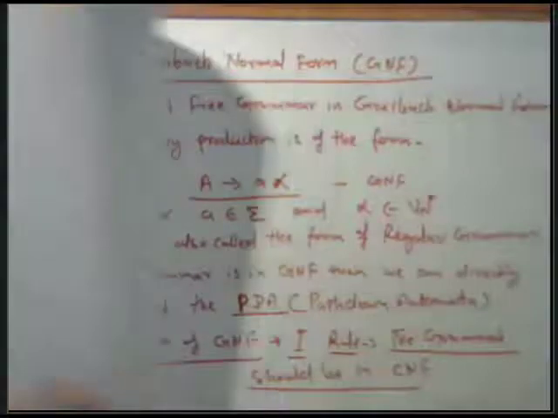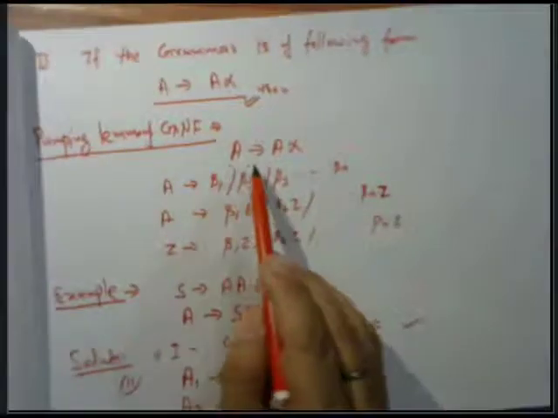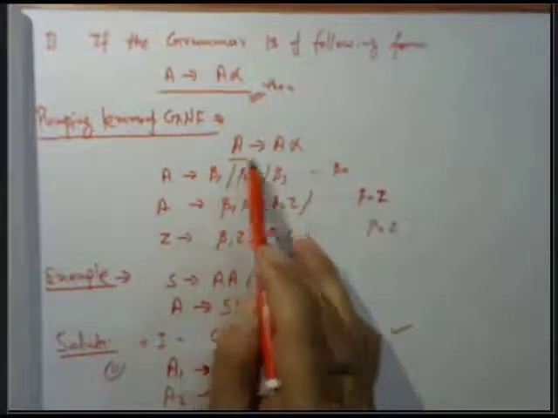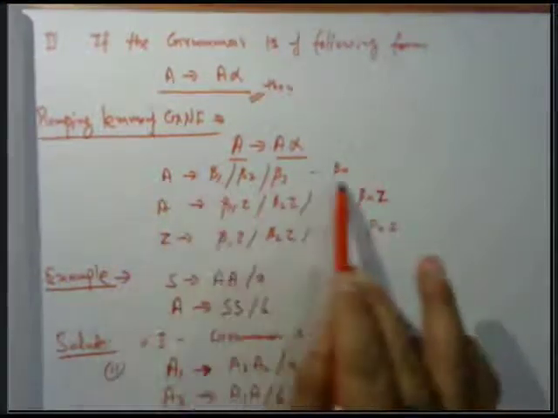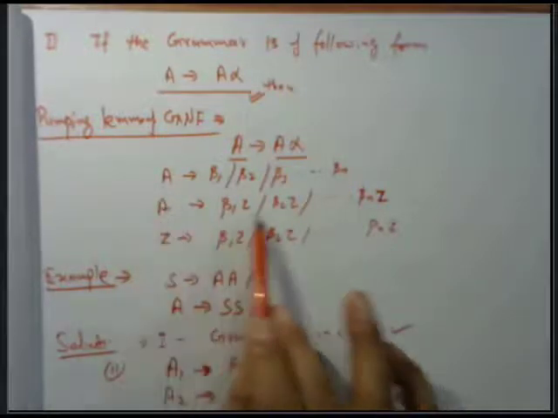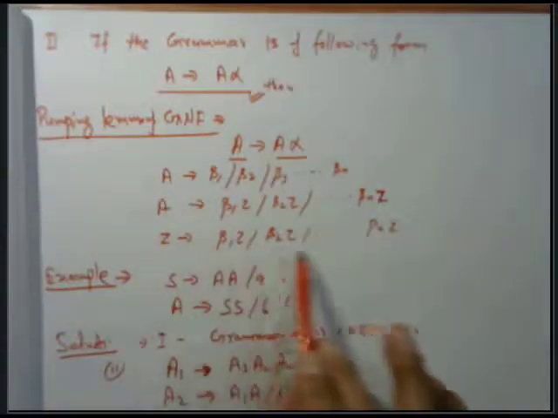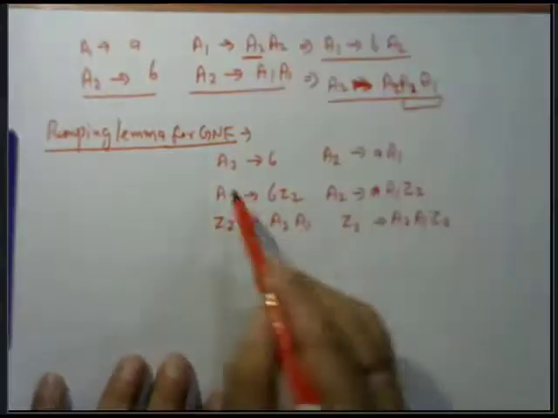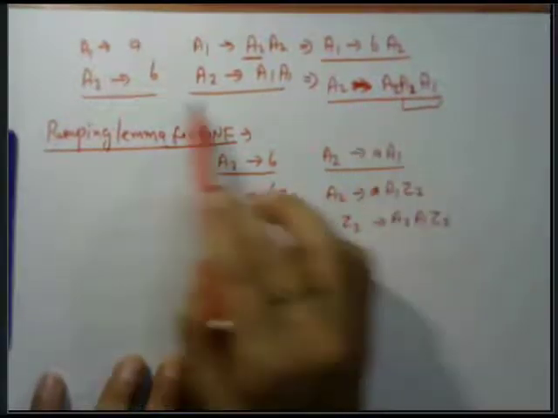This principle says that if the production is in the form of A tends to A alpha, we can write all the productions in the form of this, and then the value of A tends to B1Z, B2Z, up to BnZ. The value of Z again we can write in the form of this. Similarly, we write the value of A2 B and A2 A1. This is the production coming from the problem.